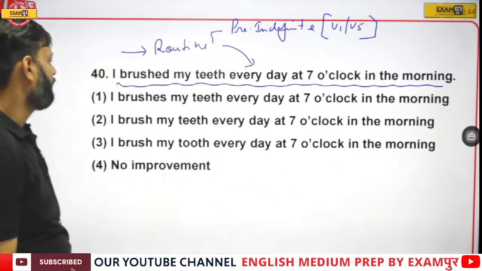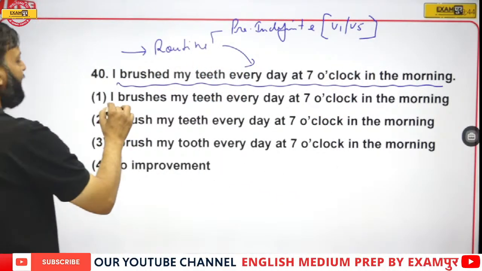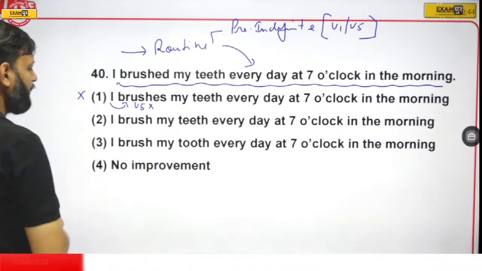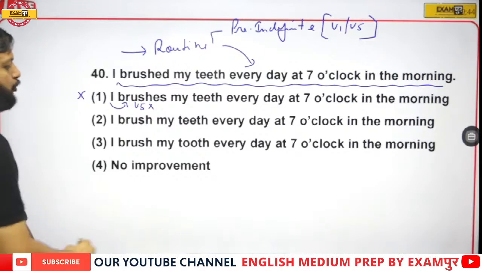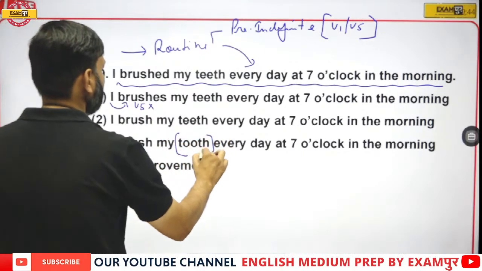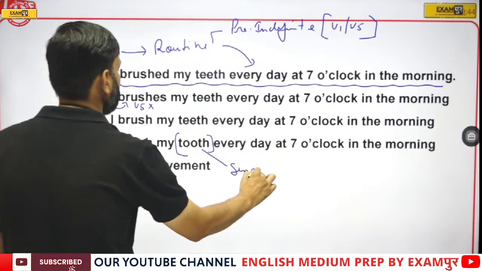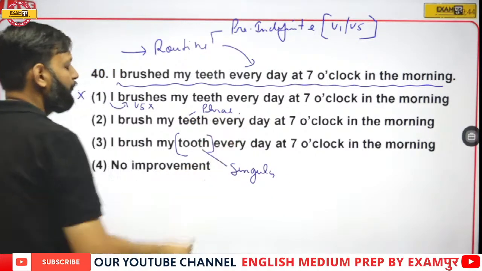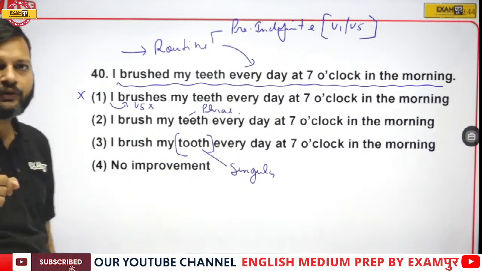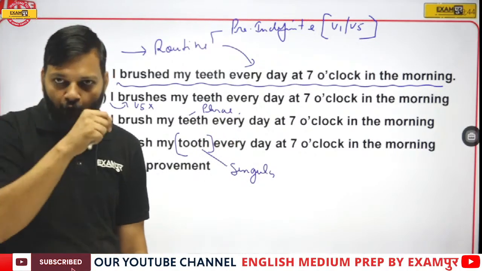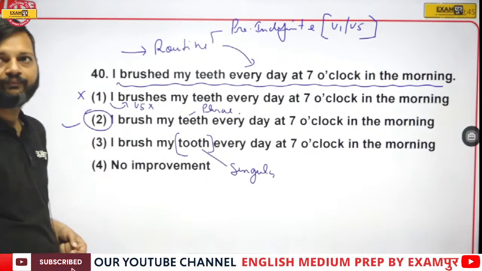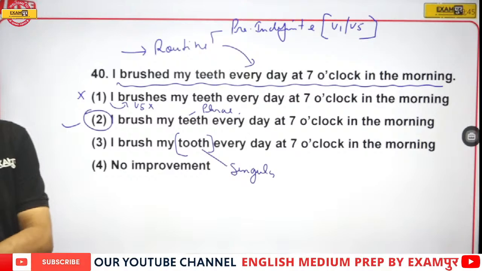So, I brushes is wrong, because I is not followed by fifth form. And tooth is singular, and teeth is plural. We do not brush only one tooth. We brush all the teeth. So here option number 2 would be the right answer.